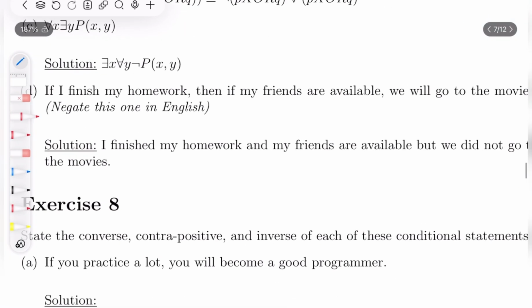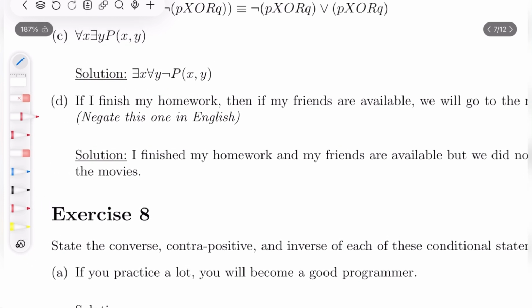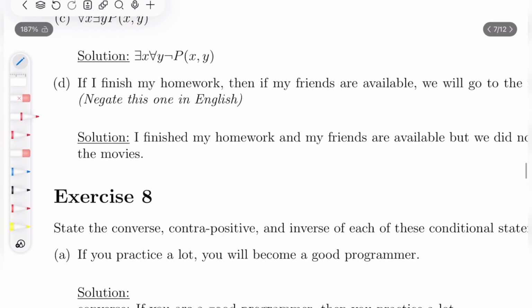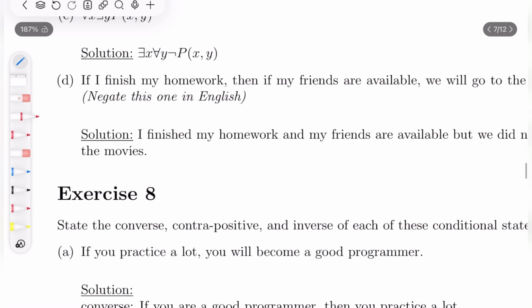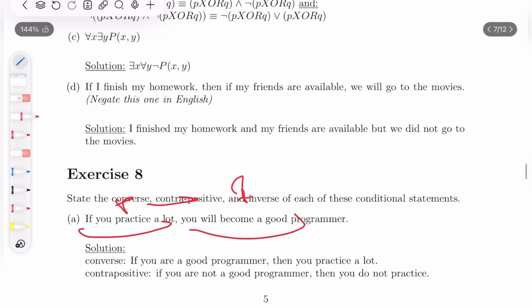Okay, so now, if you practice a lot, you will become a good programmer. What is the converse? The converse is, if you are a good programmer, then you have practiced a lot. The contrapositive is, if you are not a good programmer, you would have not practiced a lot. Just basically, just think about this one. It's really easy, the first one. So this is P and this is Q, and P implies Q. And just do the same as we did before.